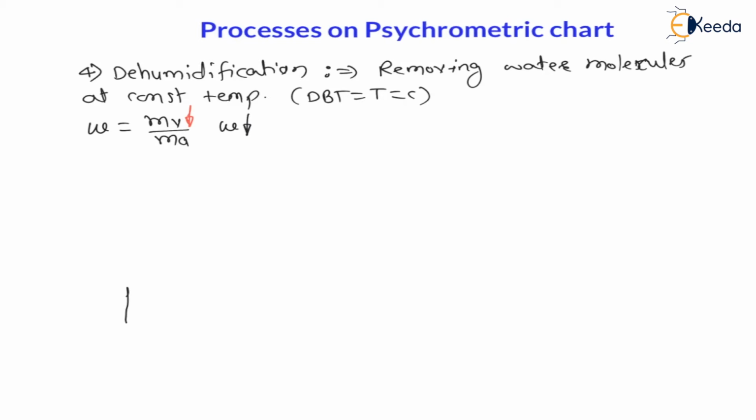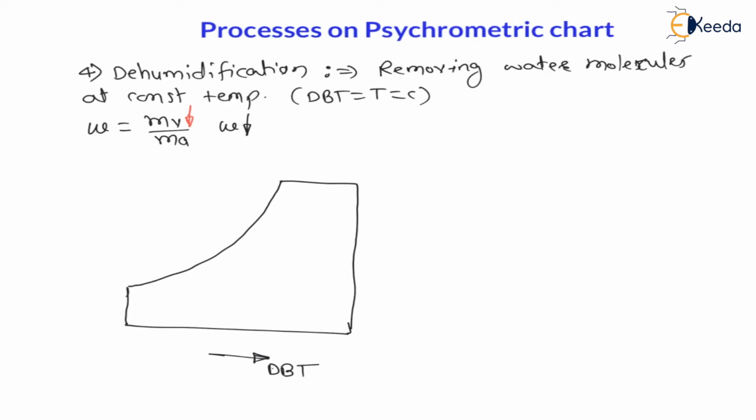So let us draw the diagram, the psychrometric chart. Here on the psychrometric chart, the x coordinate or horizontal axis is for temperatures, let us say dry bulb temperature. On the y-axis, the vertical axis, there is specific humidity, and this curved line is nothing but the saturated line, that is relative humidity equal to 100% on this line. Now dehumidification means we have to keep the dry bulb temperature constant, that means it will be a vertical line, and we have to decrease specific humidity, that means it is a vertically downward line. The process will be vertically downward. Therefore from 1 to 2 we have to move vertically downward.